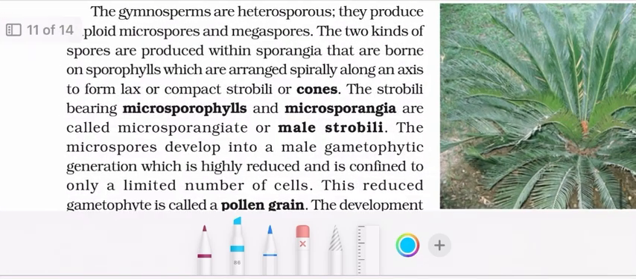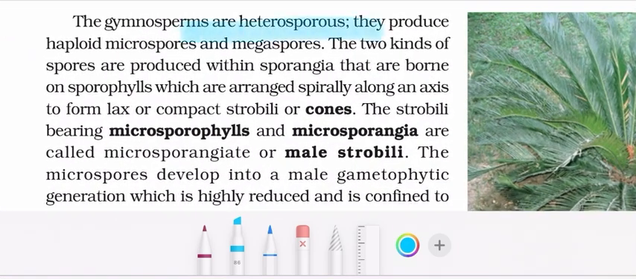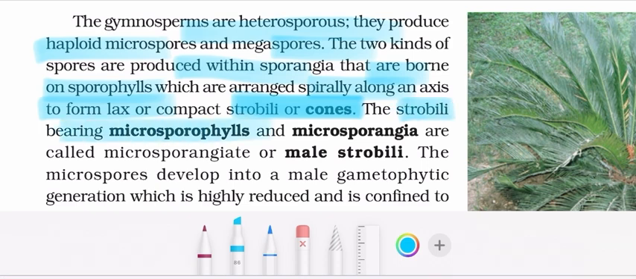These paragraphs are important. Gymnosperms are heterosporous. They produce haploid microspores and megaspores. Two kinds of spores are produced within the sporangia that are borne on sporophylls, which are arranged spirally along an axis to form a lax or a compact strobili or cones. The strobili bearing microsporophylls and microsporangia are called microsporangiate or male strobili.